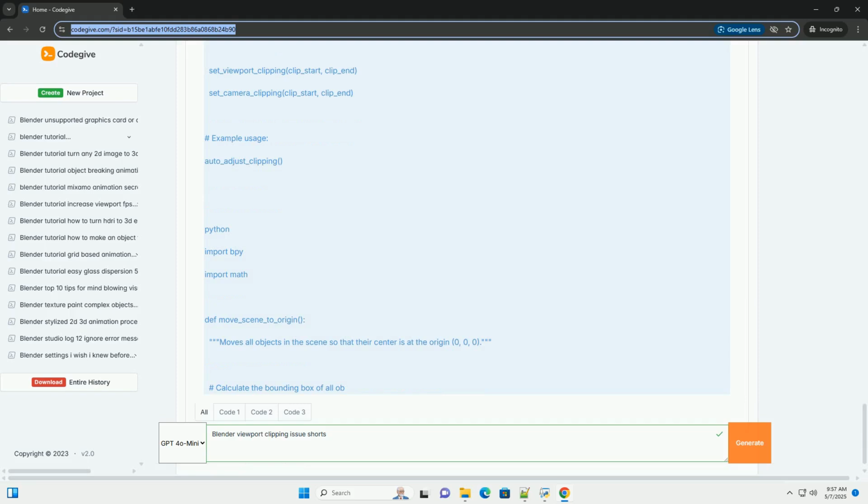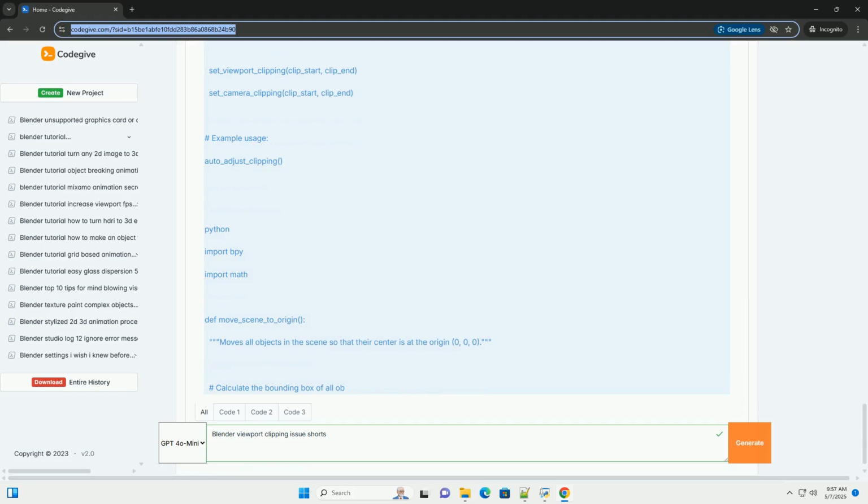It only works if you've designated a camera as the active camera, usually done by selecting it and pressing Ctrl plus numpad 0. If no camera is designated as active, it will return None. camera.data gets the camera's data block, which holds settings like focal length, sensor size, and clipping values. camera_data.clip_start and camera_data.clip_end set the desired clipping distances.